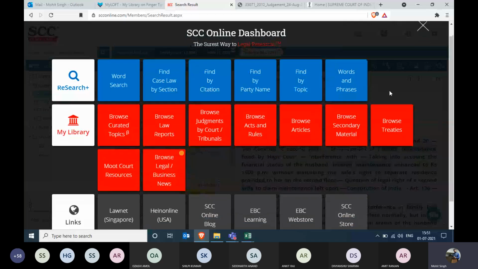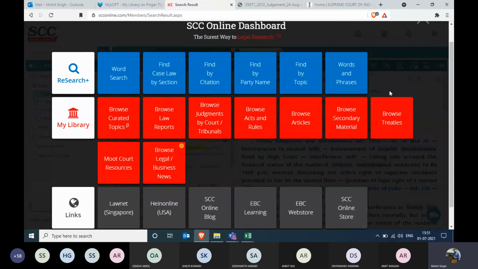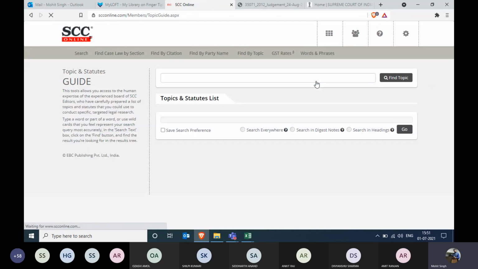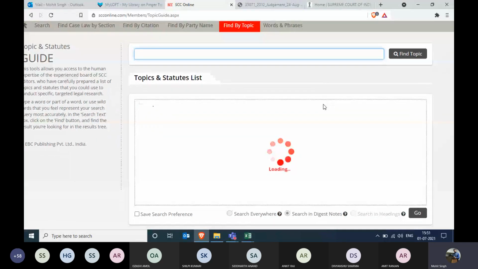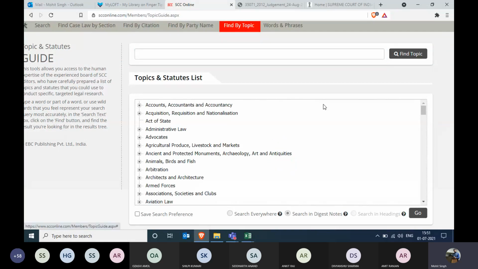Now in the dashboard, what you can do is we'll skip the word search for a while and go with any other tile which is almost similar to the word search. Find by topic is such a tile, very similar to the word search, and in find by topic you get a huge topic tree which has subtopics in it. Now why it is helpful, let me show it to you.